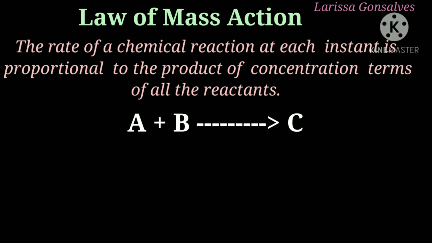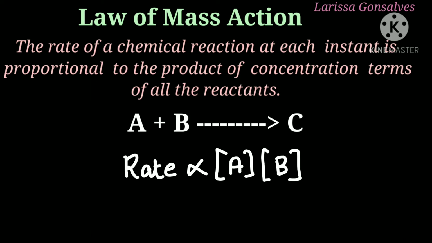If we apply the law of mass action to this reaction, then it will be written as rate is directly proportional to concentration of A times concentration of B. In simple words, the law of mass action says that the rate of reaction is directly proportional to the concentration of the reactants. The brackets here indicate the concentration, and the reactants are A and B.